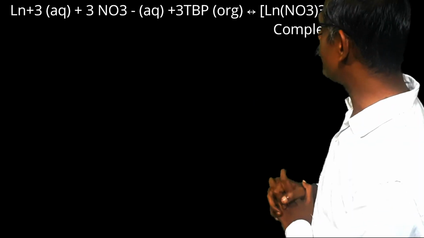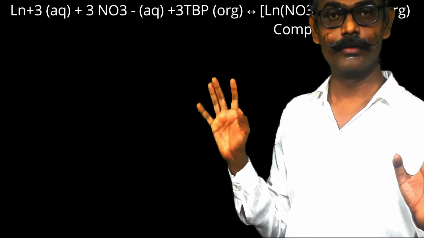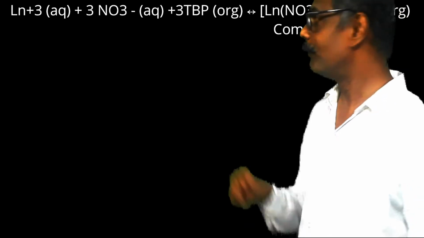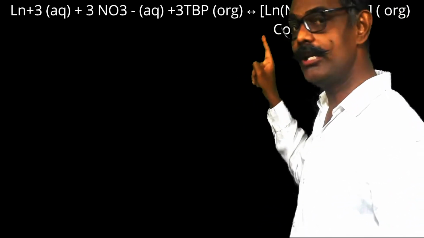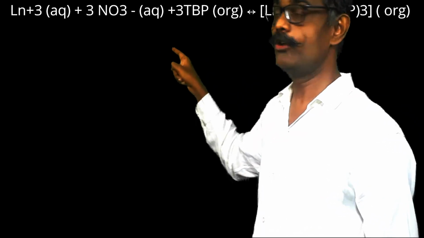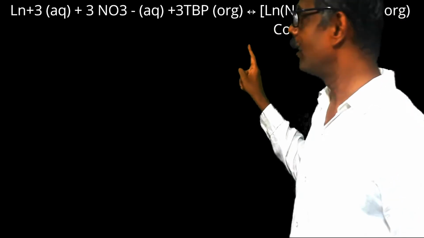Now if you see this complex, it has no charge, so it can go readily in the organic medium. But there is an equilibrium, and there is an equilibrium constant. This equilibrium constant depends on the lanthanoid. Which lanthanoid is there, accordingly the value of the constant will be there.